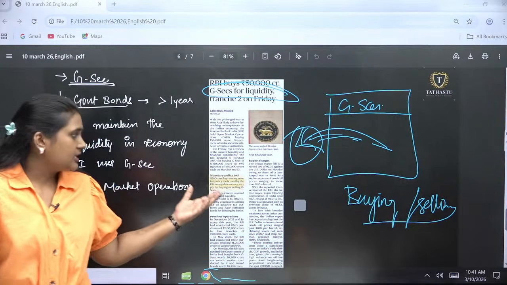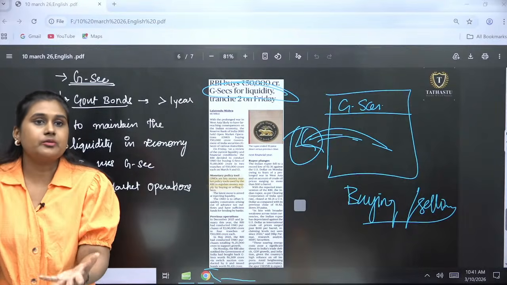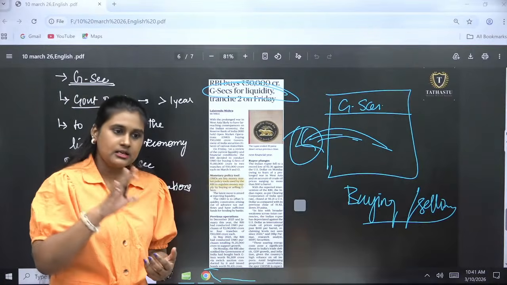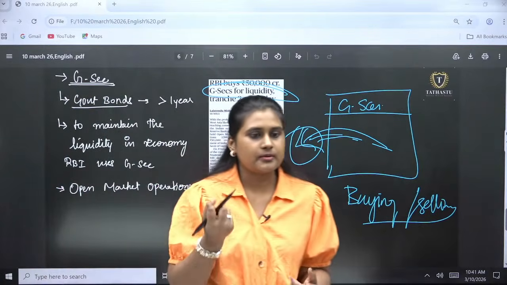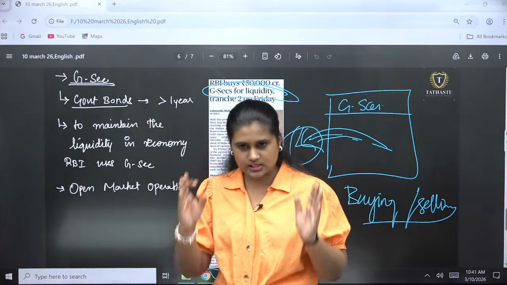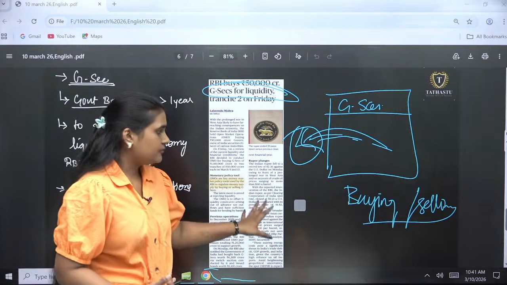And when it comes to selling the government securities, the RBI will be selling it and taking back the money, because if the liquidity in the market is high, it is not going to favor the country. So they will be getting it back by selling the government securities. It is just a bond. As a promissory note, they will be taking it.